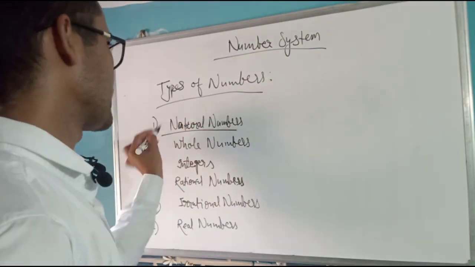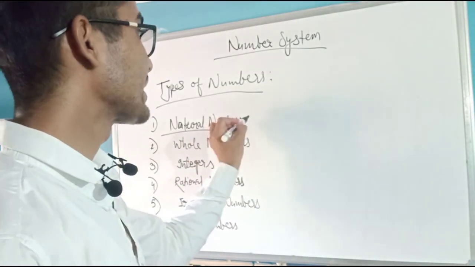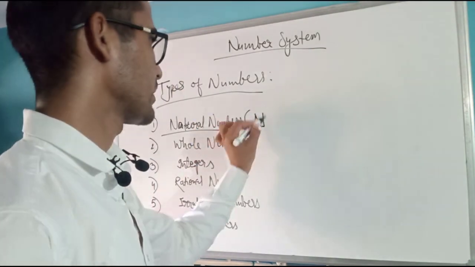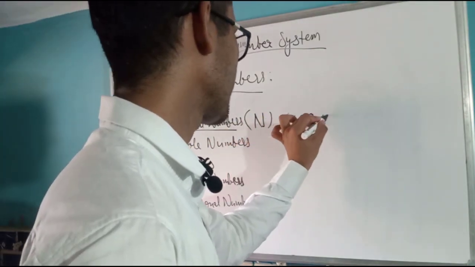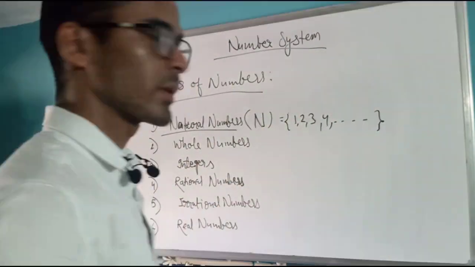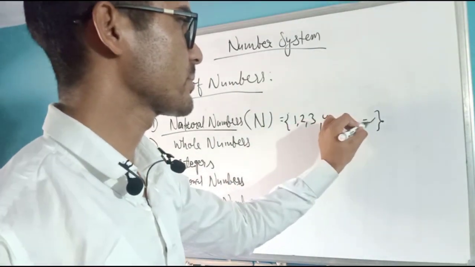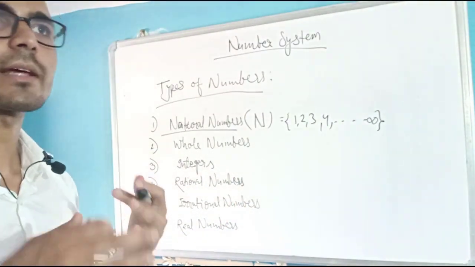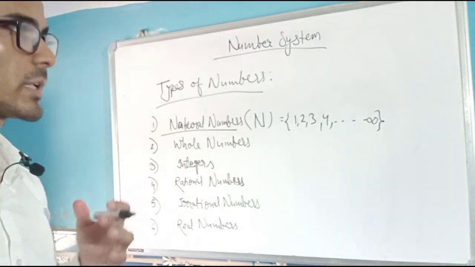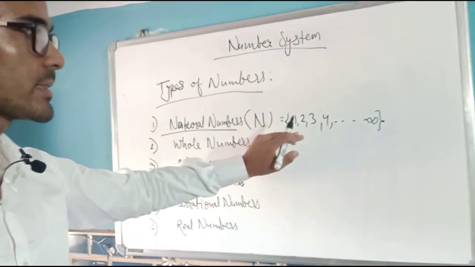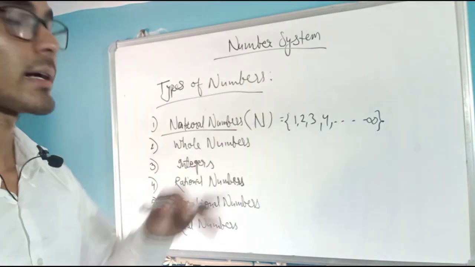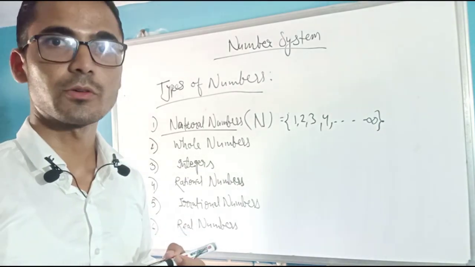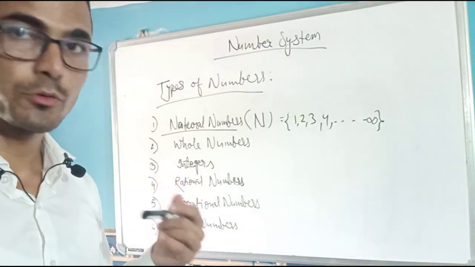This is the set of natural numbers. Set of natural numbers is denoted by a capital N. That means numbers 1, 2, 3, 4, 5, and so on up to infinity. Infinity means an extent that we cannot even count. Here you can clearly see these are numbers we usually use in counting. Let's say if I have to count how many students are in this class, I would say 1, 2, 3, and so on.